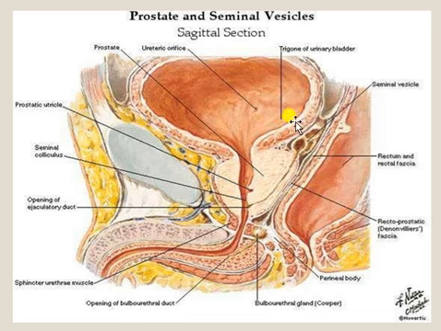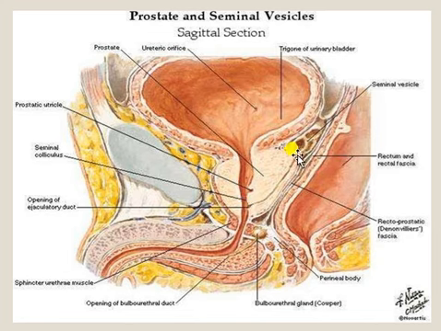So this is overall the section of the entire male reproductive system. This is the penis, this is the urethra. So we can observe here the seminal vesicle. This is the seminal vesicle, and this is how the seminal vesicles enter. So this is the seminal vesicle.